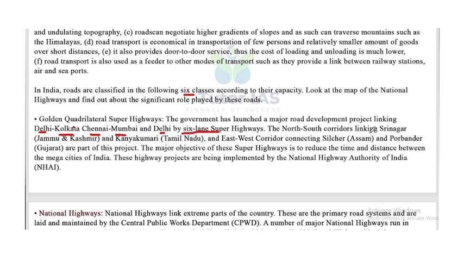The north-south corridors link Srinagar, that is in Jammu and Kashmir, and Kanyakumari, that is in Tamil Nadu. And the east-west corridor connects Silchar, that is in Assam, and Porbandar in Gujarat. So this is part of the project. The major objective of these superhighways is to reduce the time and distance between the mega cities of India. These highway projects are being implemented by the National Highway Authority of India, that is NHAI.